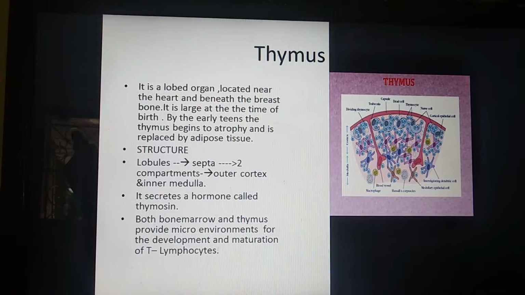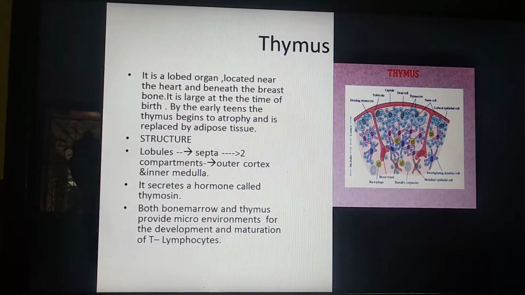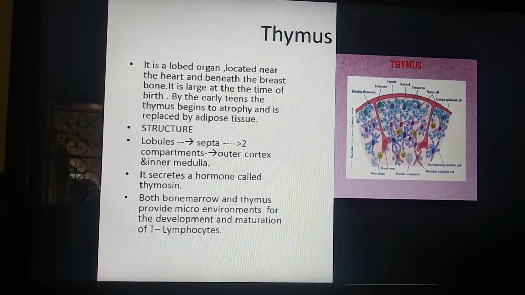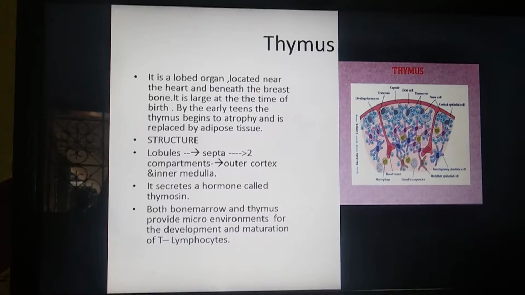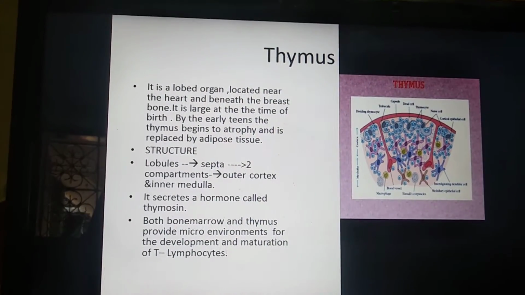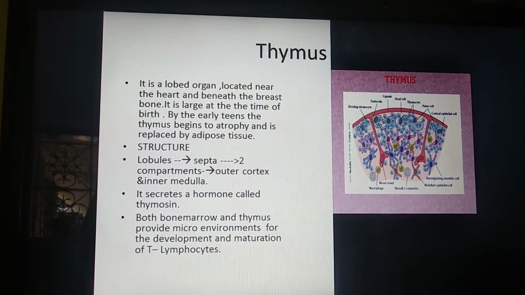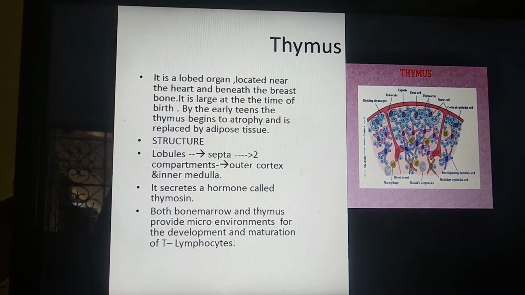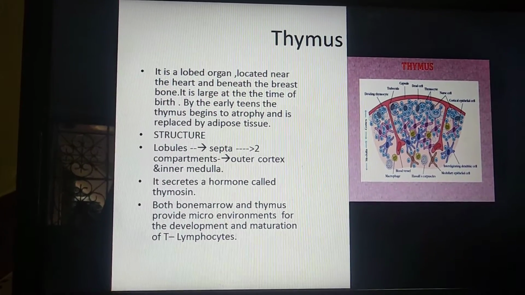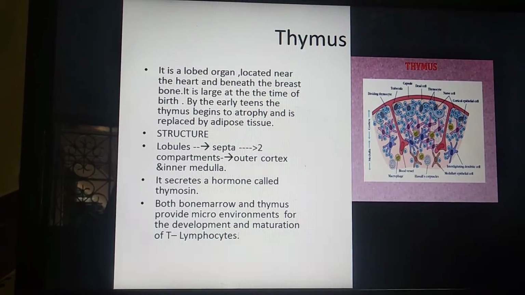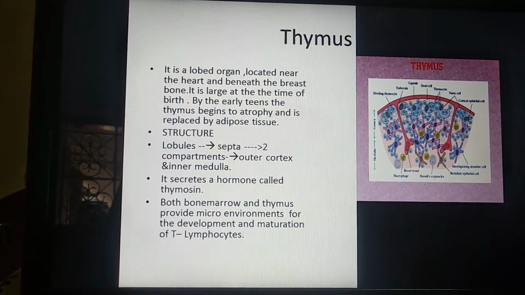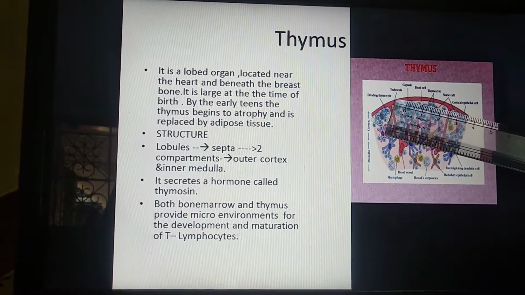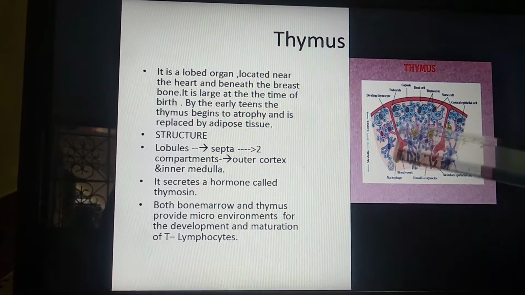When they are growing, it reduces in size and forms adipose tissue. And the next, structure. The structure is a very important part of the thymus. The thymus consists of a lot of lobules. The lobules are divided with the help of septa. Here you can see the picture. A lot of lobules are present, and these lobules are divided by septa.